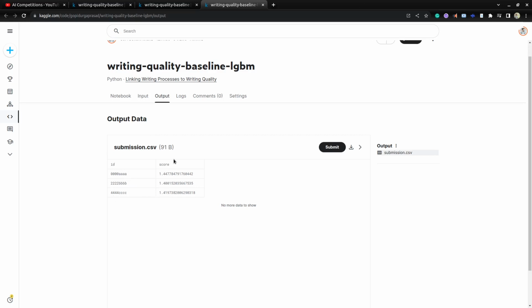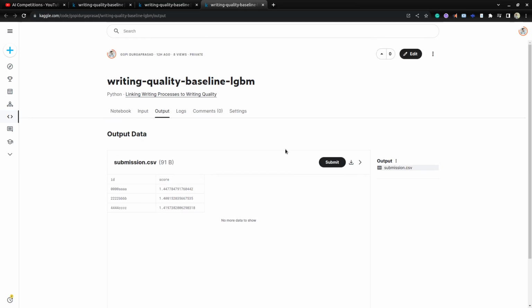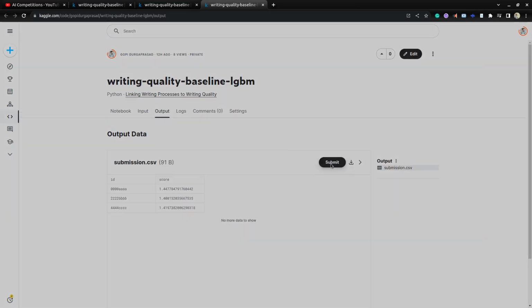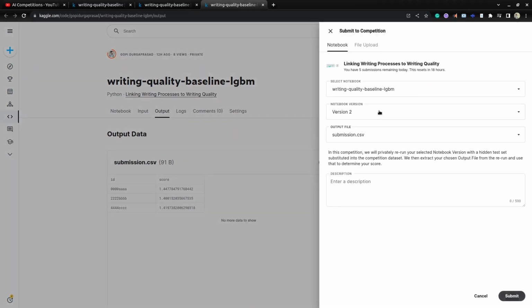Here you can see the predictions you made and the IDs we have. Next, if you want to submit this to the competition, you have to click on Submit. Once you do, you can see which notebook we are selecting, the version, this is version 2, and the submission output file you want to submit, submission.csv. You can also give a description, which is optional. For example, I am giving "base model".